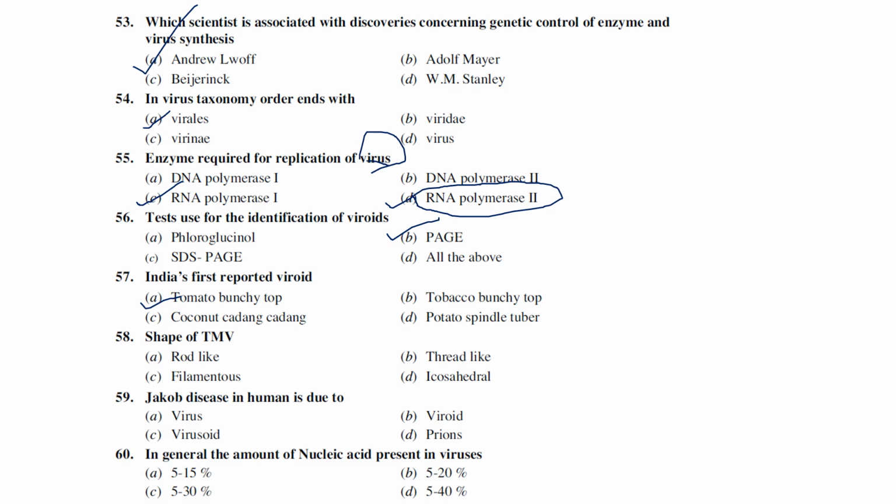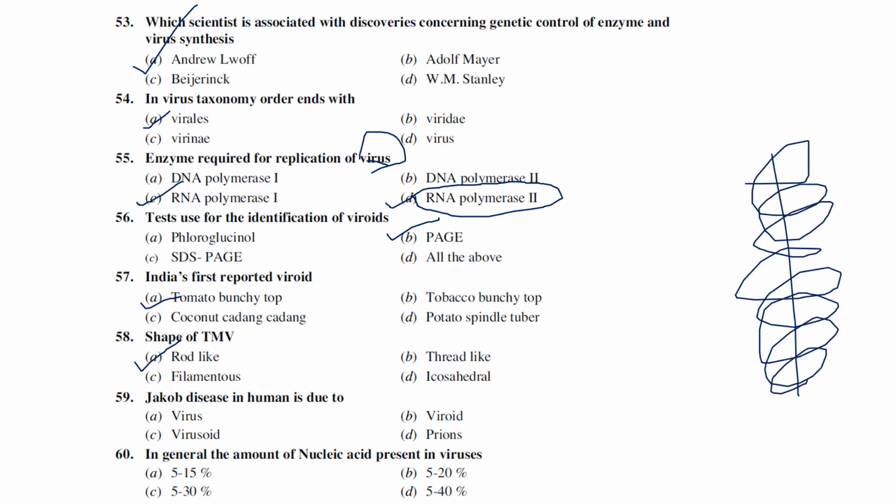Shape of TMV, tobacco mosaic virus. Tobacco mosaic virus is generally rod shaped. It looks exactly like a rod, where the capsid is arranged like this. The size will be around 18 by 300 nanometers.